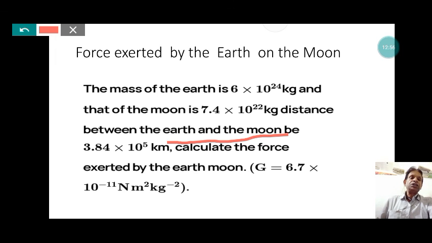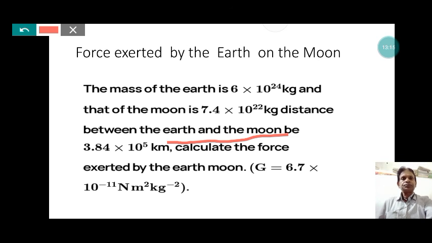Here we use G, discussed earlier, 6.7 into 10 to the power minus 11 Newton meter square per kg square, and on the basis of the calculation we can find the force exerted by the earth on the moon. The same force is also exerted by the moon on the earth as per Newton's third law of motion.